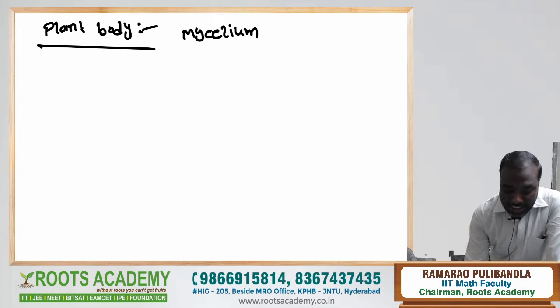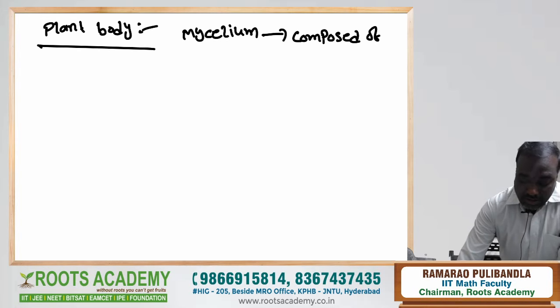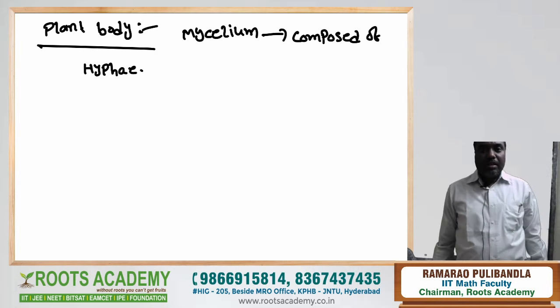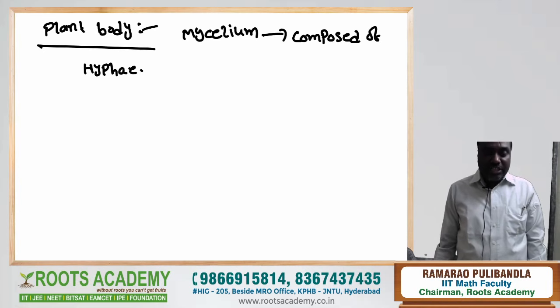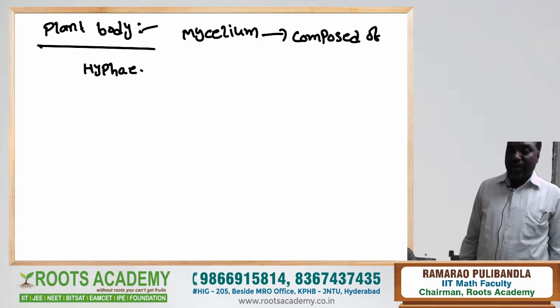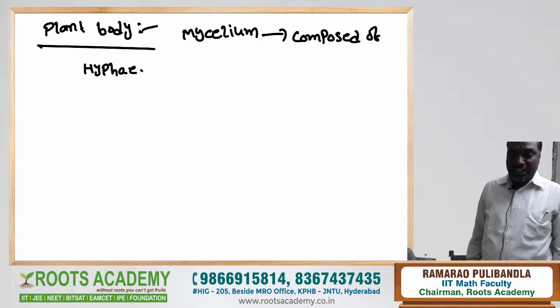Here, the mycelium is composed of long, thin, thread-like structures which are called as the hyphae. The hyphae are intertwined with each other, then form mycelium. Here the mycelium is nothing but plant body of fungi. It is composed of hyphae, right?